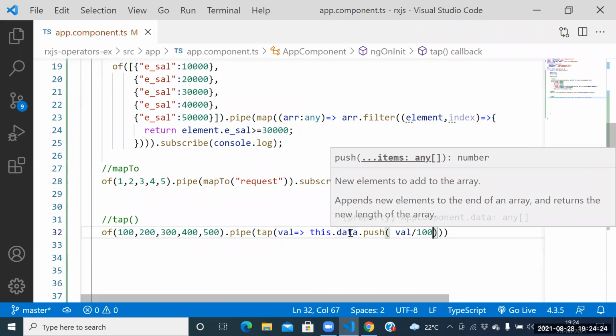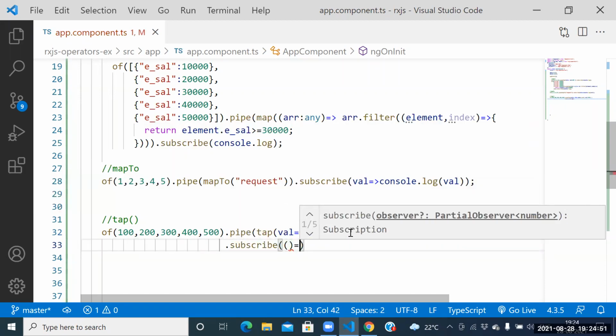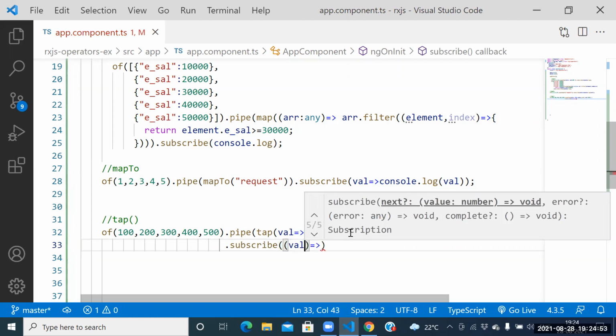Guys, does data contain temporary values or original values? Temporary values. What are the temporary values? Value by 100, like 1 2 3 4 5. Yes or no? How to get the permanent value? Dot which function? Subscribe function. Here itself we are getting the value.